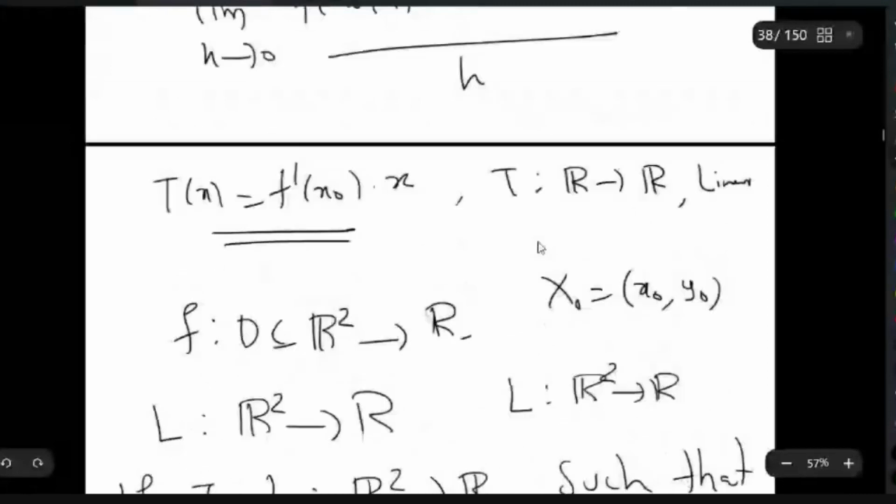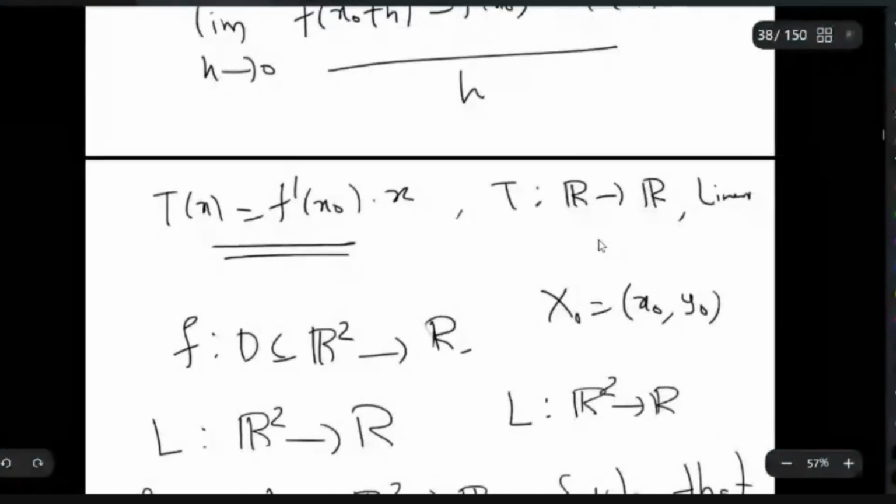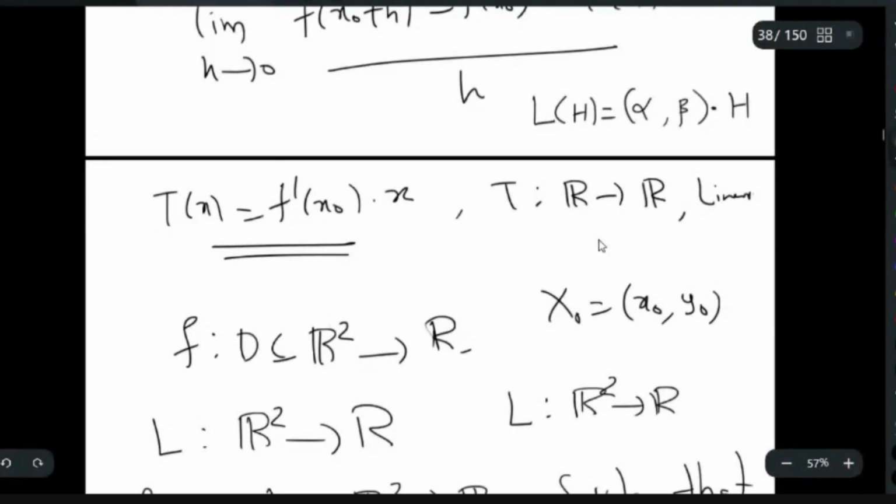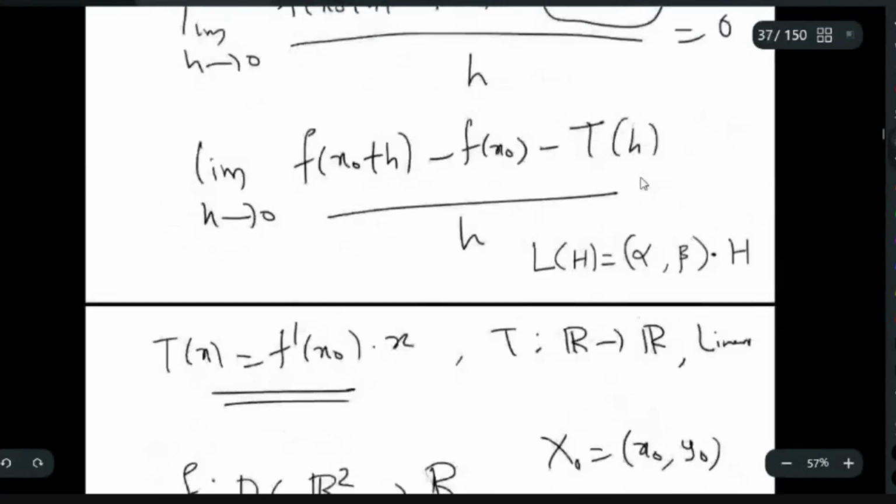So L of H should be of the form (alpha, beta) dot H. If you take H as (h, k), you can precisely write it as alpha h plus beta k. Do you understand this?